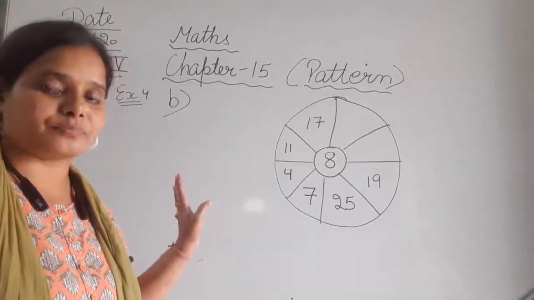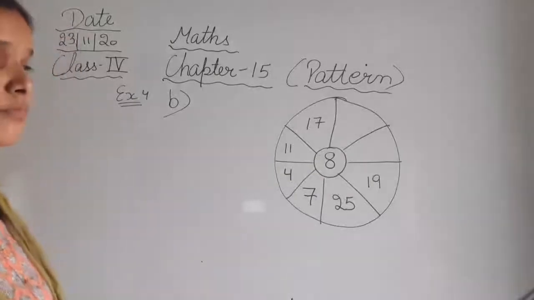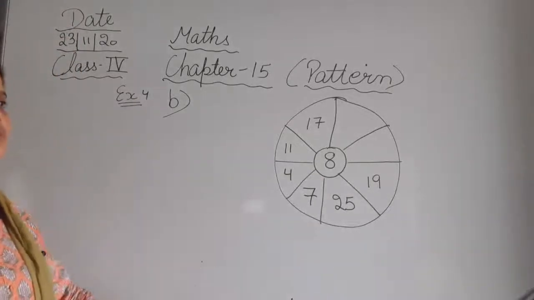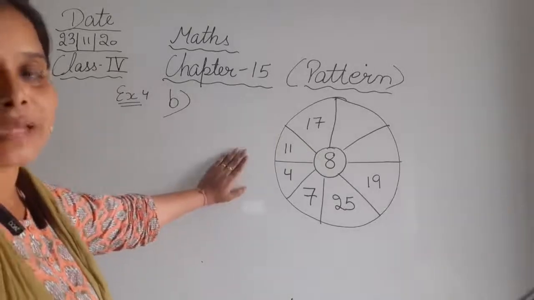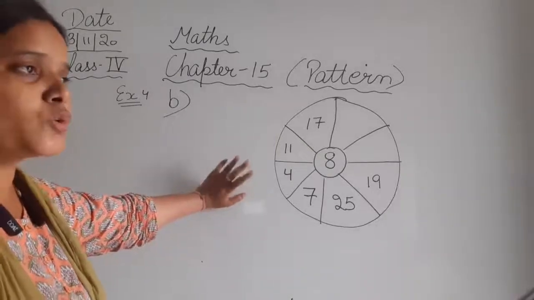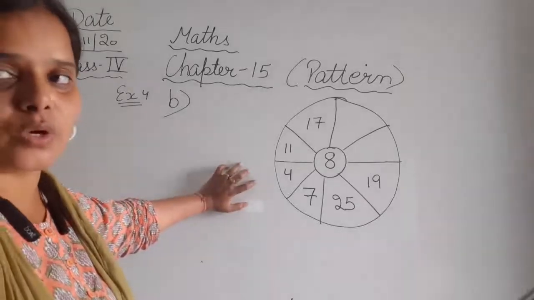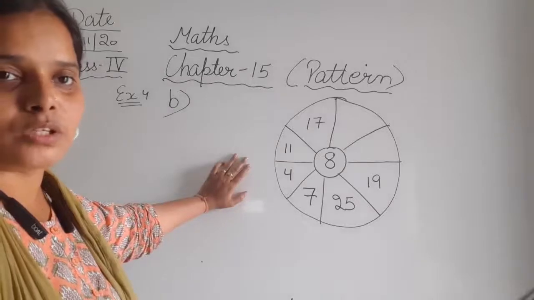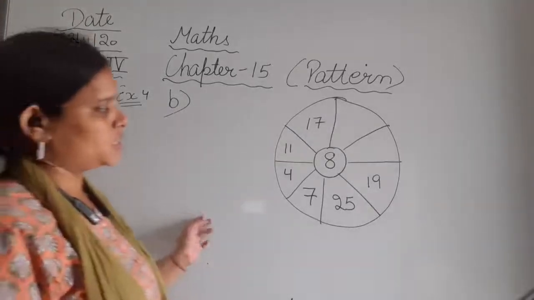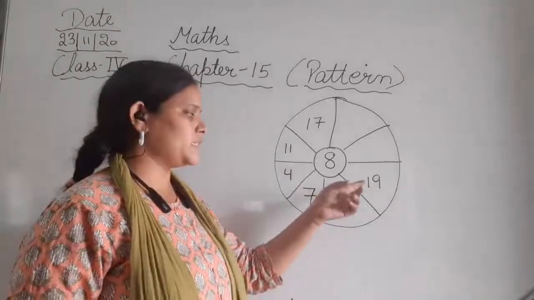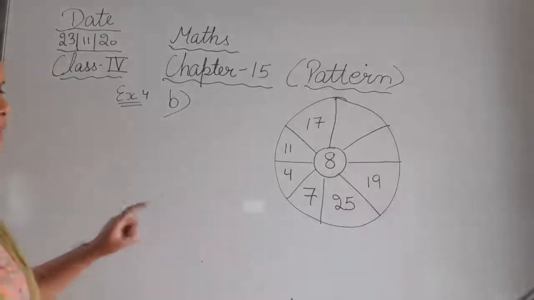Okay, class? Now what we have to tell is what kind of pattern we are following here. So what is the pattern that we are following in this sum? That we have to find out. So let's find it out. Here in the middle the 8 is given and there are several numbers given here.